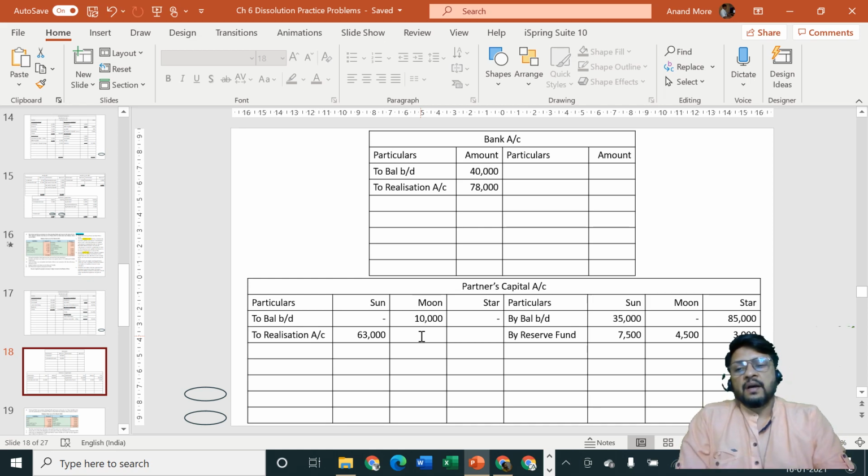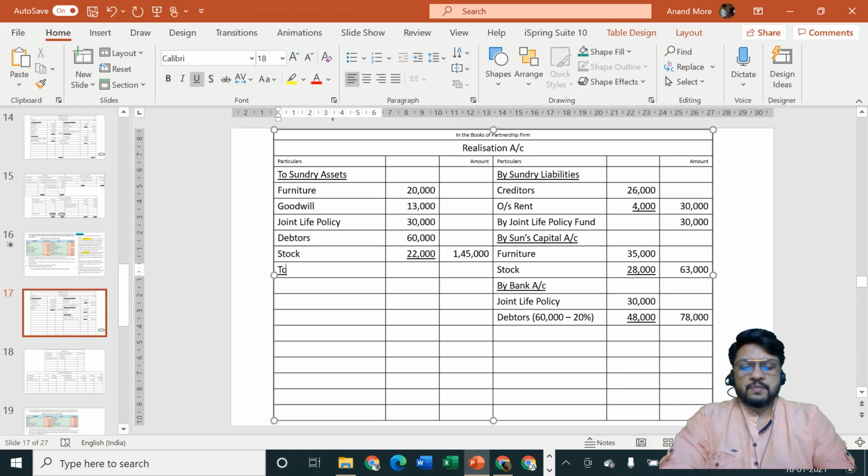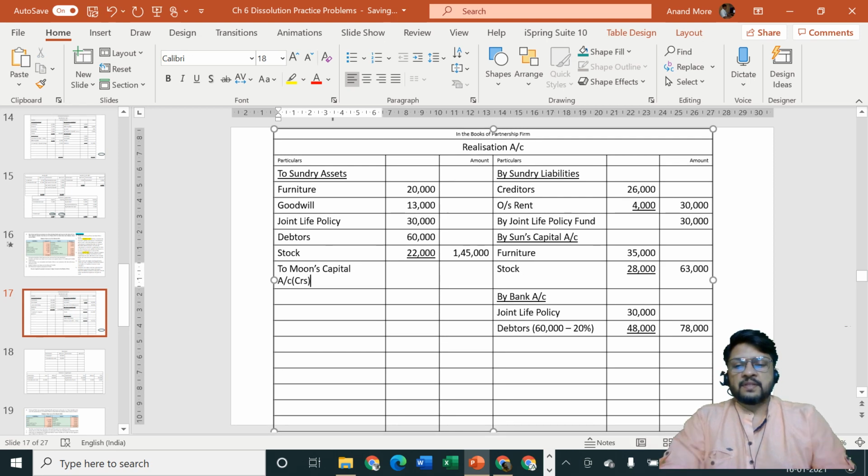And who is the receiver? Our liabilities are receiver of money. So our liabilities are hiding in realization account credit side. Now they are receiver. That means we'll specify to Moon's capital account, and the amount will be considered as creditors, 24,000. Be careful. In the second question also I have mentioned this particular discussion. If you have missed second question, please check the video of second question. That will be easy for you to understand.